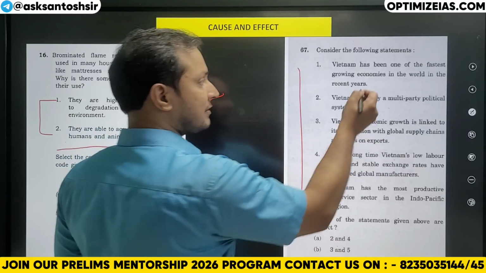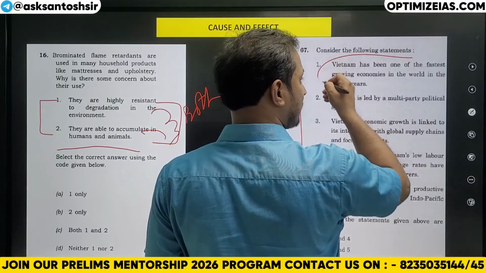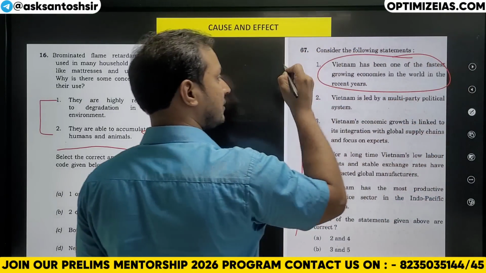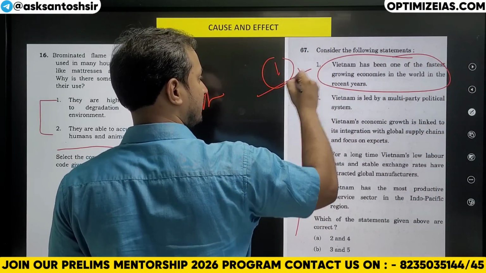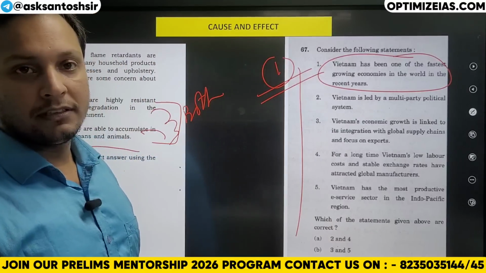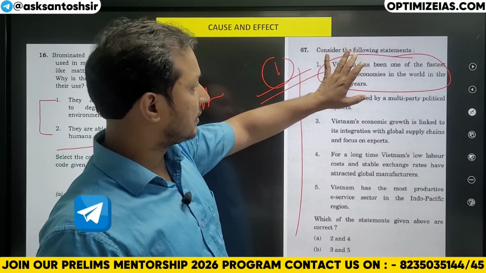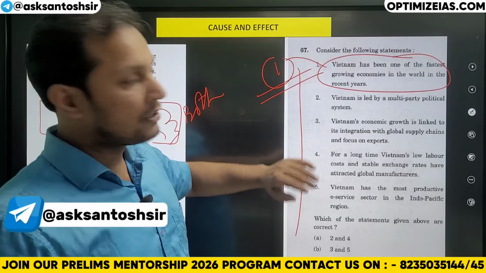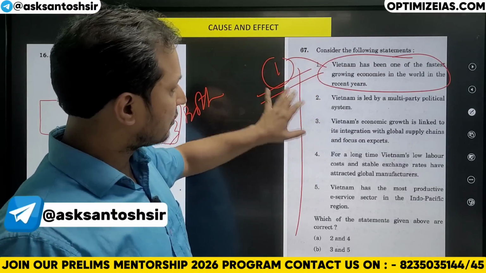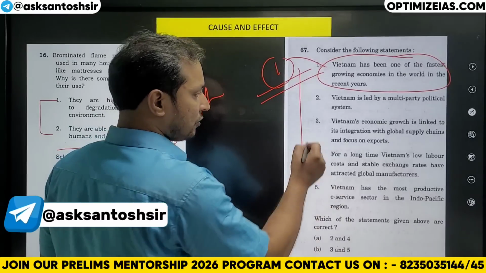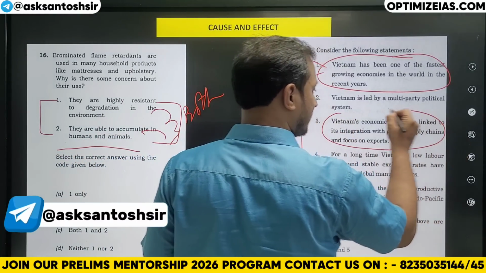So guys, statement 1 says that Vietnam is one of the fastest growing economies in recent years. Let us consider statement 1 as correct. Now which statements are related to statement 1? Statement 3 is related to statement 1. Why?